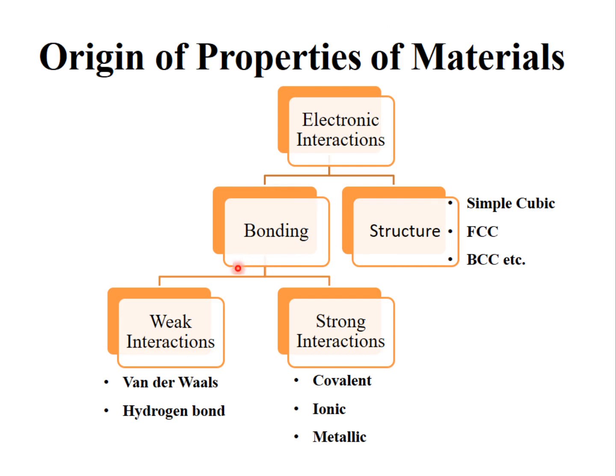Whereas bonding can be classified into weak interactions and strong interactions. We have already studied covalent, ionic, and metallic bonding. This video will cover weak interactions, van der Waals, and hydrogen bond.